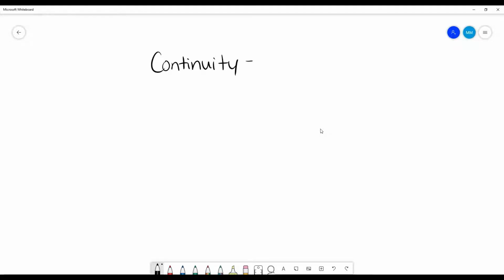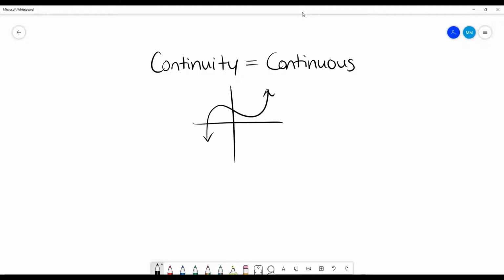So continuity just means that something is continuous or that it continues, right? So if I have maybe a function that looks like this, and I'm looking at this point here, is this function continuous at this point? Well, absolutely. This point exists. The function passes through it, and it just kind of goes smoothly through. So it just continues through that point. So this function at this point is continuous.